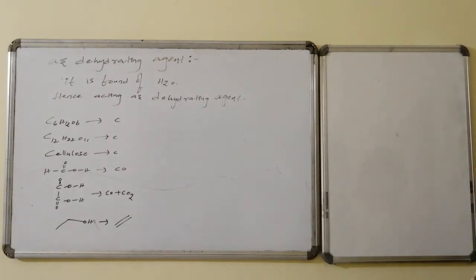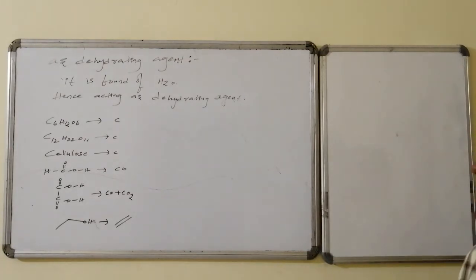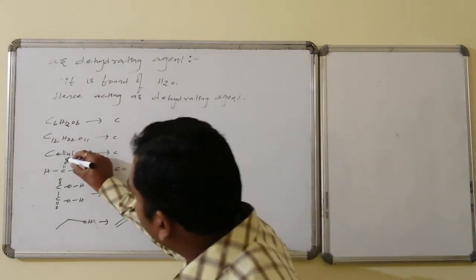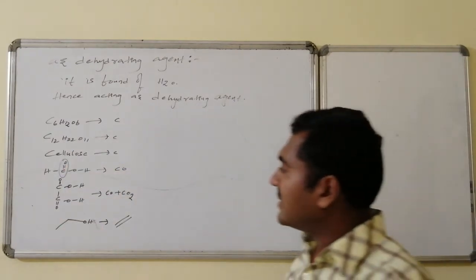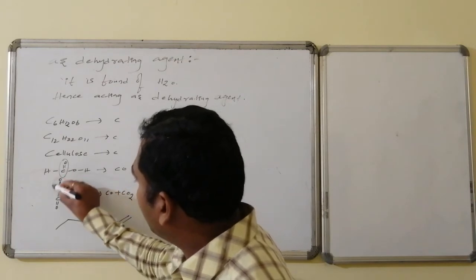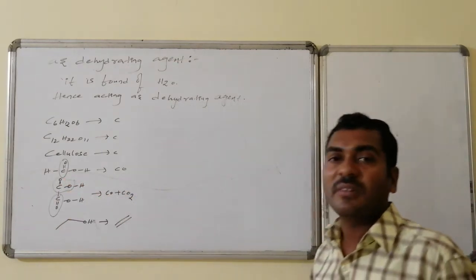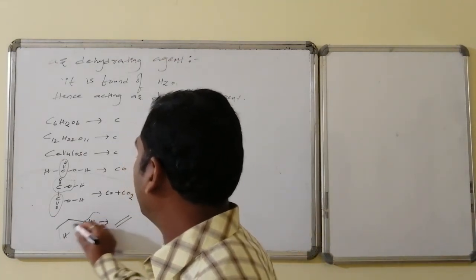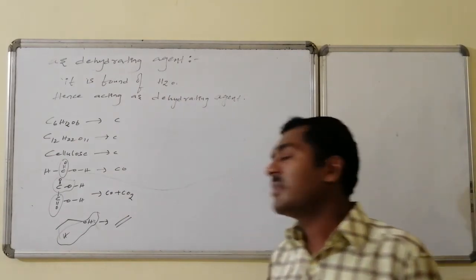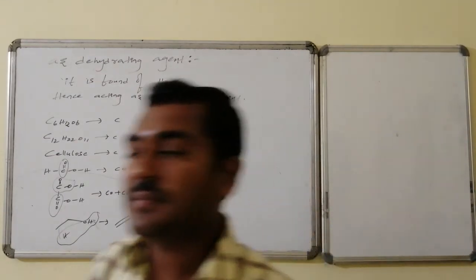On reaction with glucose, sucrose, and cellulose, these are all converted to carbon. On reaction with formic acid, this will be converted to carbon monoxide followed by a water molecule. On reaction with oxalic acid, this molecule is converted to carbon dioxide and this molecule is converted to carbon monoxide, the remainder as a water molecule. And on reaction with alcohols, especially ethyl alcohol, these are eliminated as water molecules, and that leads to the formation of alkene, that is ethene.